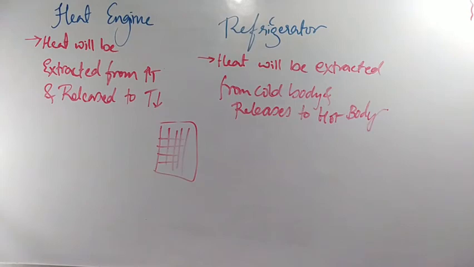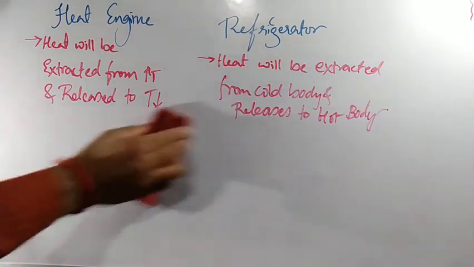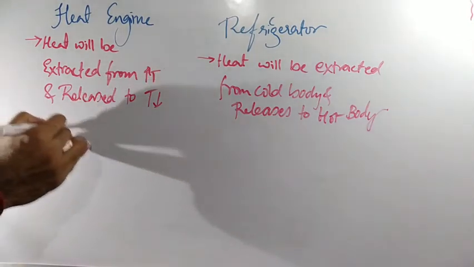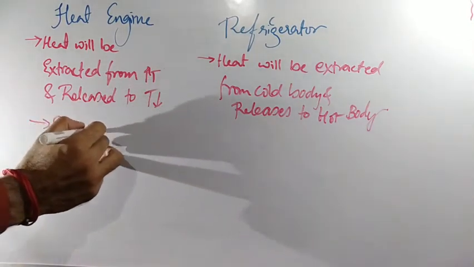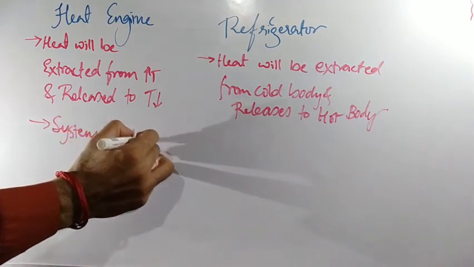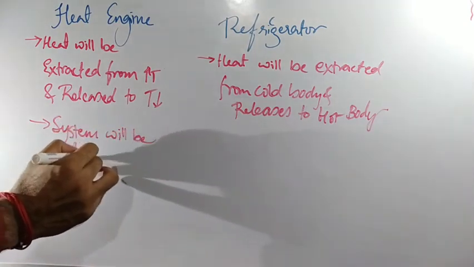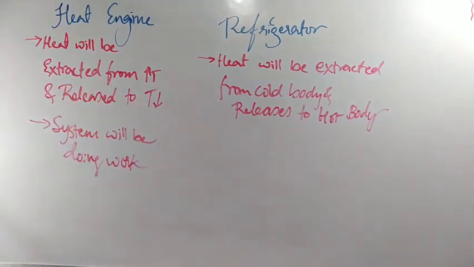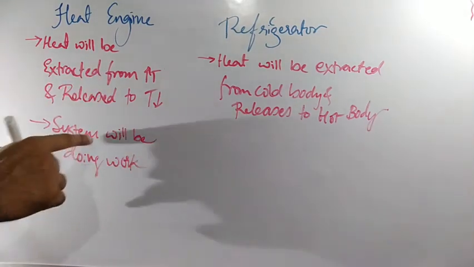Clear? Now one more difference. Here, the system will be doing work, or we can say work is done by the system.